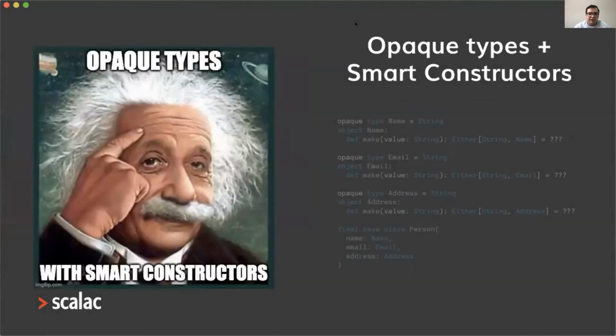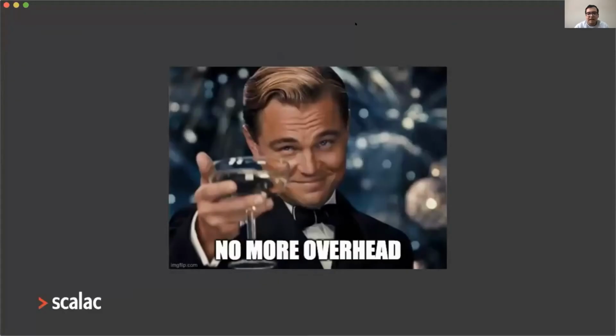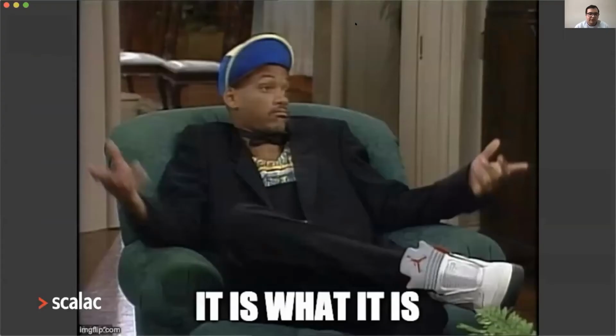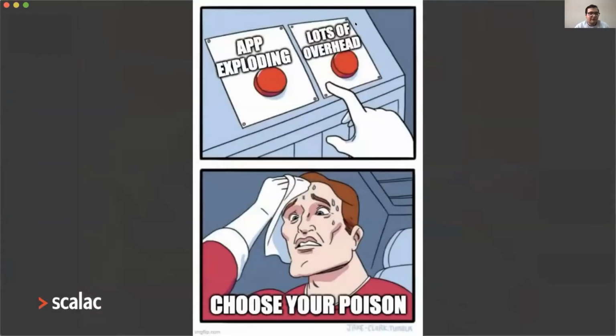A better solution, one that will overcome the problem of wrapping and unwrapping because of case classes, in Scala 3 is using opaque types. We can use opaque types with smart constructors for building these valid persons. So we have no more overhead, but we have the same problems we had with smart constructors before. We need to build these complicated for comprehensions, even if we know that data is valid or invalid at compile time. So it is what it is, right? You have to choose your poison: your app exploding or having loads of overhead in your application to do validations.